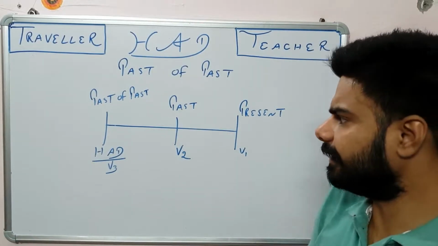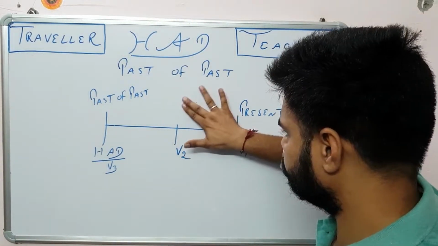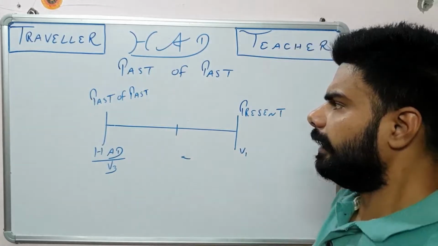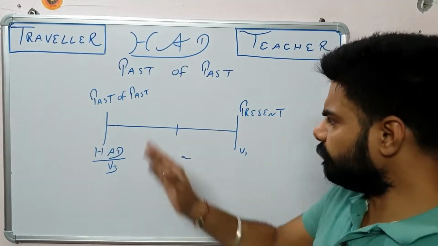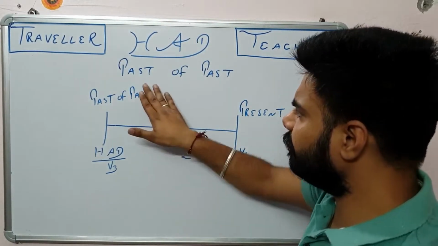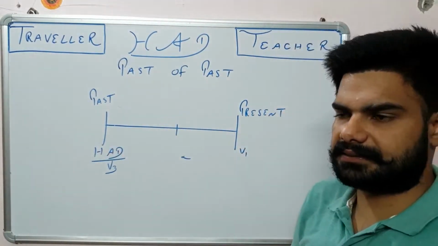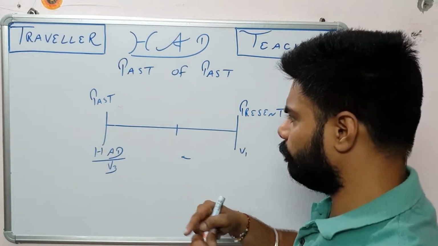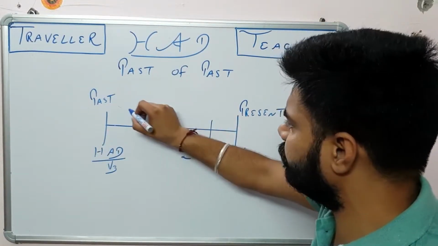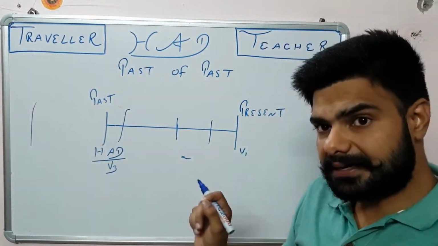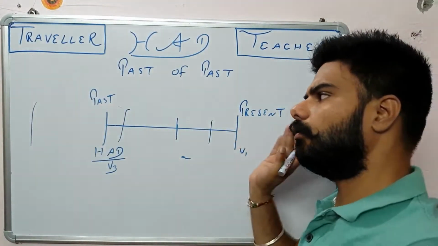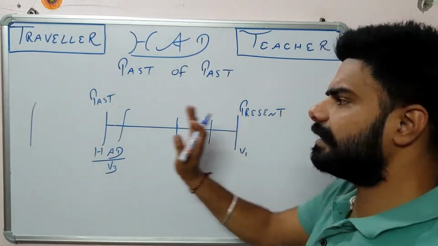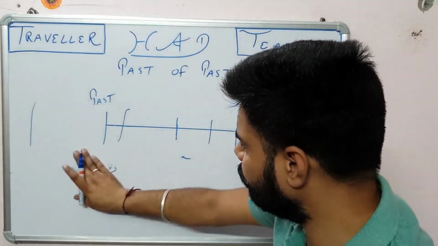So suppose we don't have a past over here, can we say that this one is a past of past? Because we don't have a past now, obviously there will be just a past version of the present, because the one step back, maybe it's over here, maybe over here, maybe over here. The one step back is always a past. No matter how long ago it is, the one step back is always past,